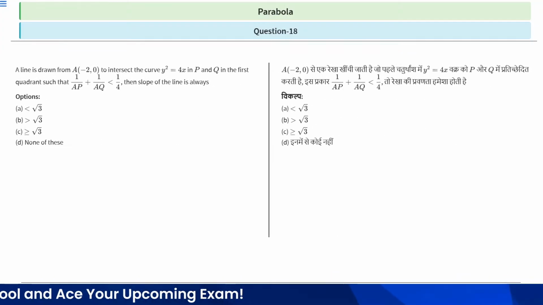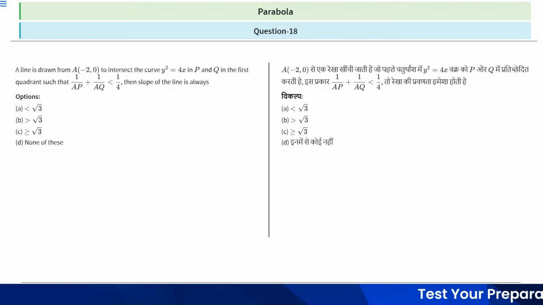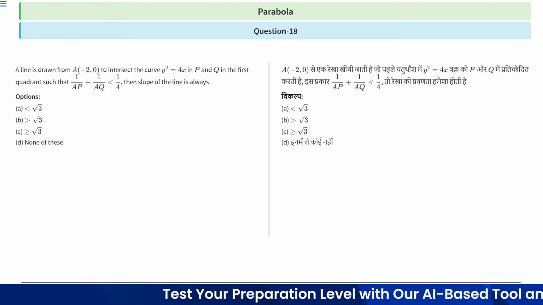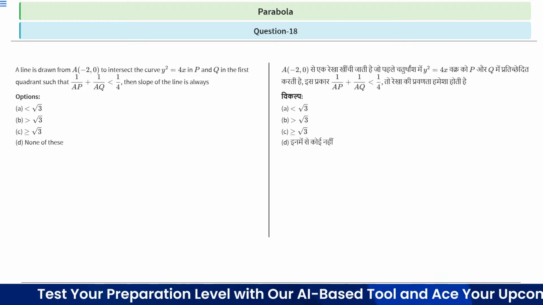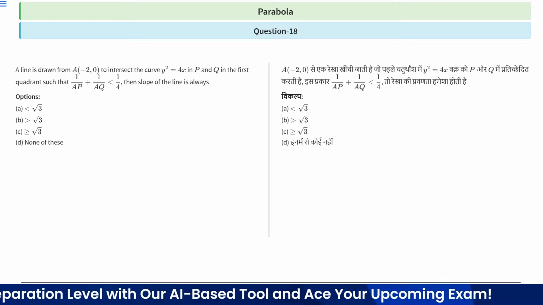Question number 18 says: a line is drawn from A minus 2, 0 to intersect the curve y square is equal to 4x in P and Q in the first quadrant such that 1 by AP plus 1 by AQ is less than 1 by 4. Then the slope of the line is always.